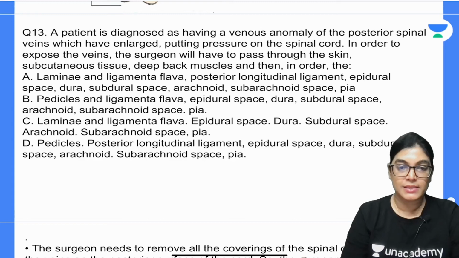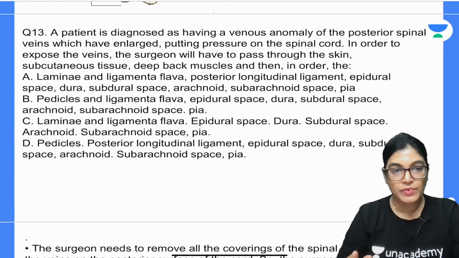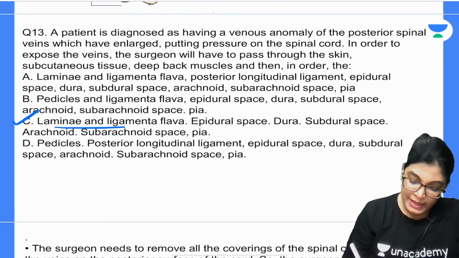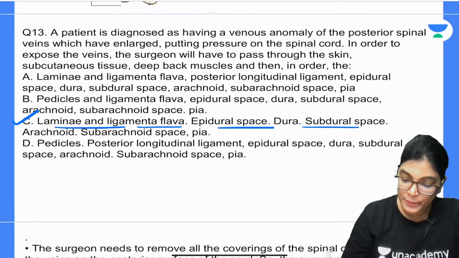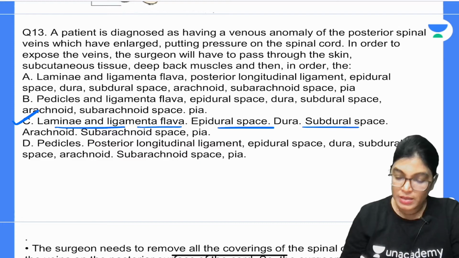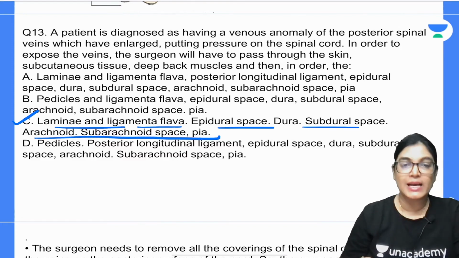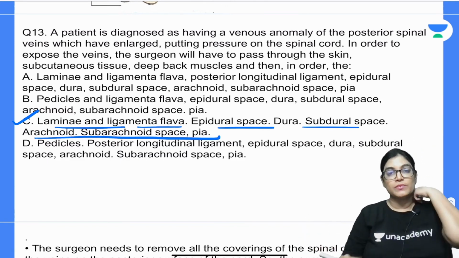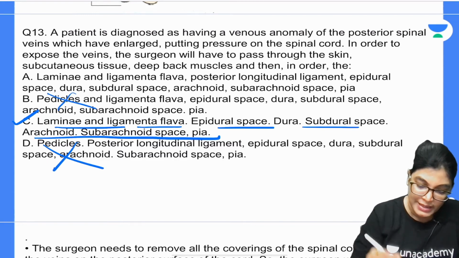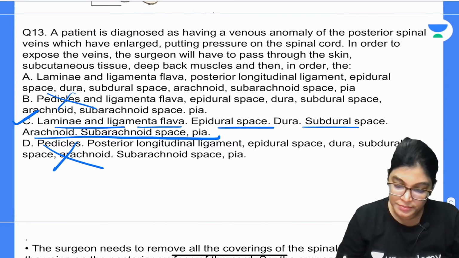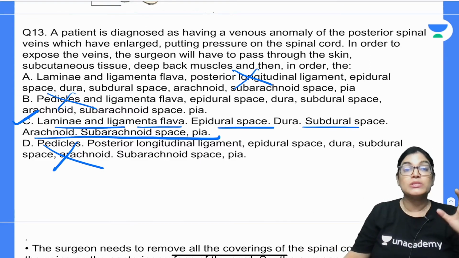So the correct sequence will be C: lamina, then the ligamentum flavum connecting the adjacent lamina, epidural space, dura, subdural space, then the arachnoid, subarachnoid space, and lastly the pia mater. This is how the structures will be penetrated. Not the pedicles, pedicle is not involved, so clearly it is not the right answer. And posterior longitudinal ligament was present in A, so that would also not be right. So we have to choose C as the correct answer.